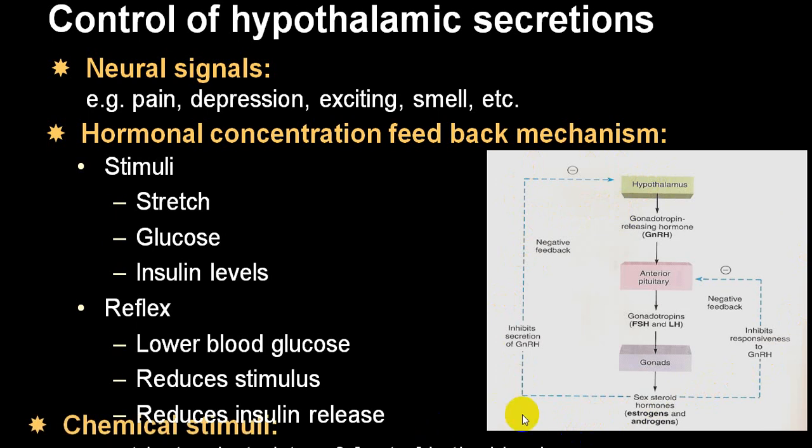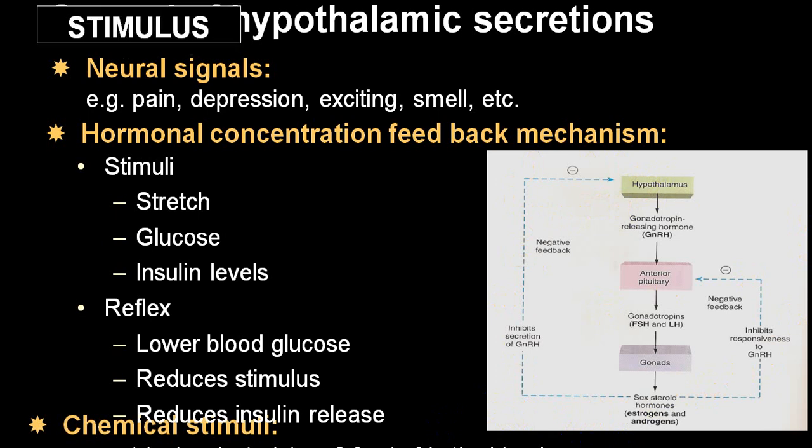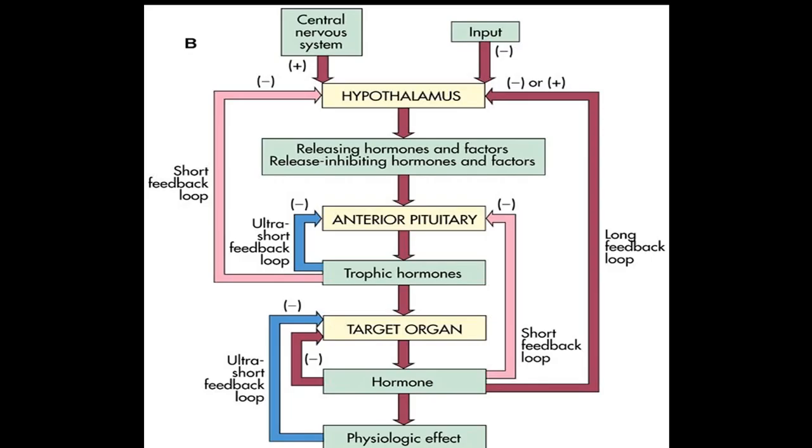And there are certain chemical stimuli like nutrients, electrolytes, etc., which give rise to stimulus to the hypothalamus for secretions. Here is a diagram showing the central nervous system, stimulus and inputs, either inhibitory inputs or excitatory inputs on the hypothalamus, which will release the releasing factors, or releasing hormones, or release inhibitory hormones.